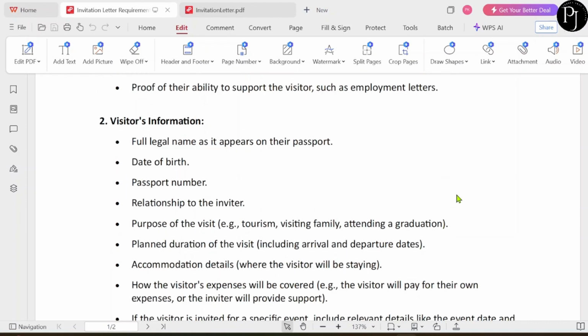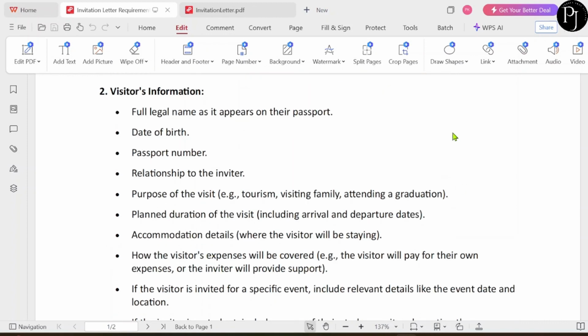Then the visitor's information. Their full name, their date of birth, passport number, relationship to the inviter again, purpose of the visit, that is why they are visiting, and the purpose of visit should be really strong if you want to invite someone to Canada. Then planned duration of the visit.